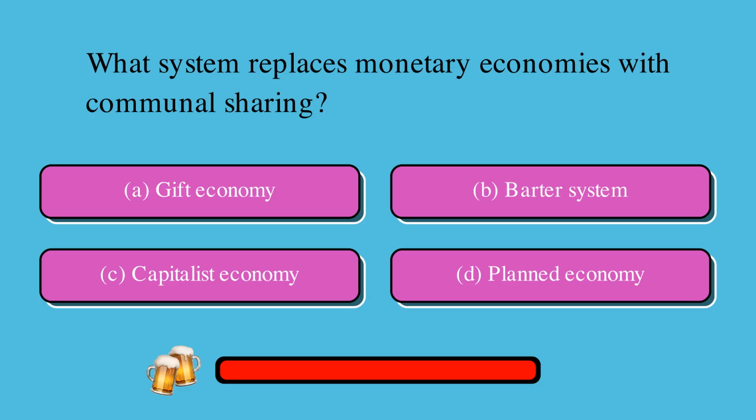What system replaces monetary economies with communal sharing? Is it A. Gift economy, B. Barter system, C. Capitalist economy, or D. Planned economy? The correct answer is A. Gift economy.